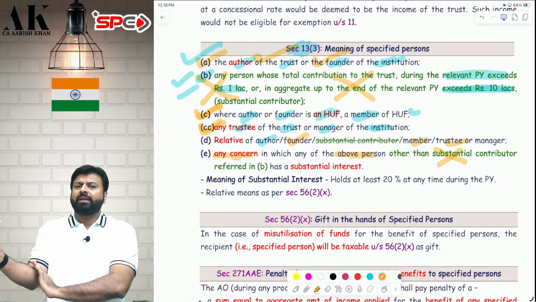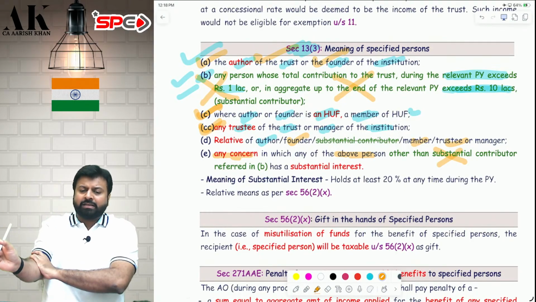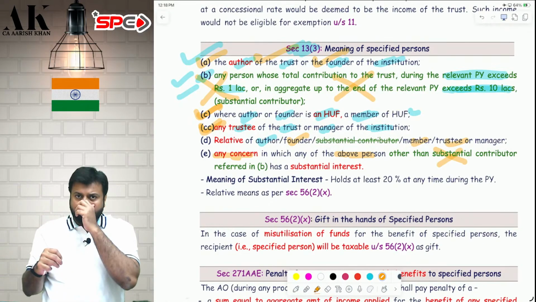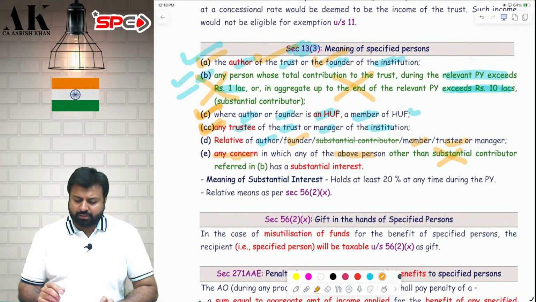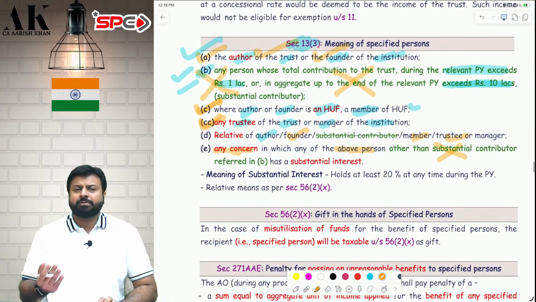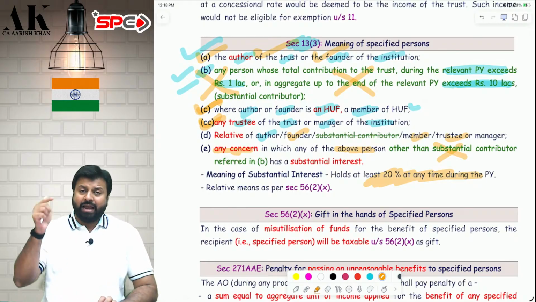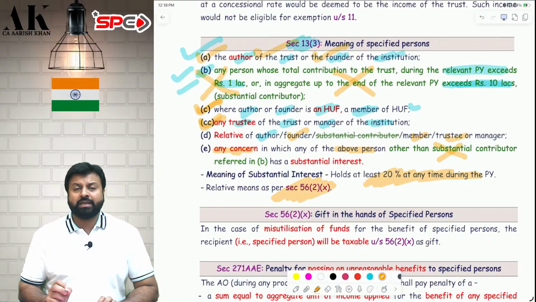So there is a company in which the author, the founder, the trustee, the manager, the member of the HUF, all these people have what? Substantial interest. Then that concern will also be called as a specified person, for the purpose of this section. Substantial interest means in any entity, if you hold 20% at any time during the previous year, that will be called as substantial interest. And for the purpose of this section, relative means as defined under IFOS in gift taxation,